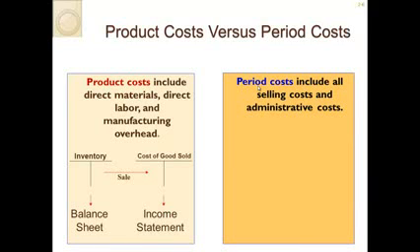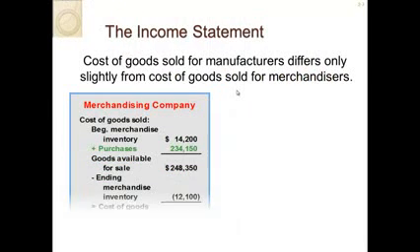Period costs, on the other hand, are all selling and administrative costs. This would include, again, the salaries, the sales commissions, and the advertising, and you would know these as expense items or income statement items.